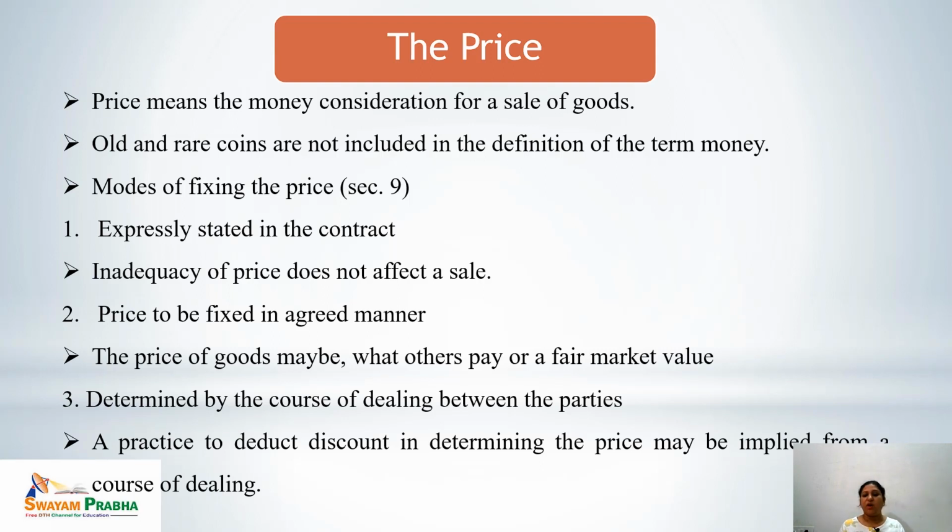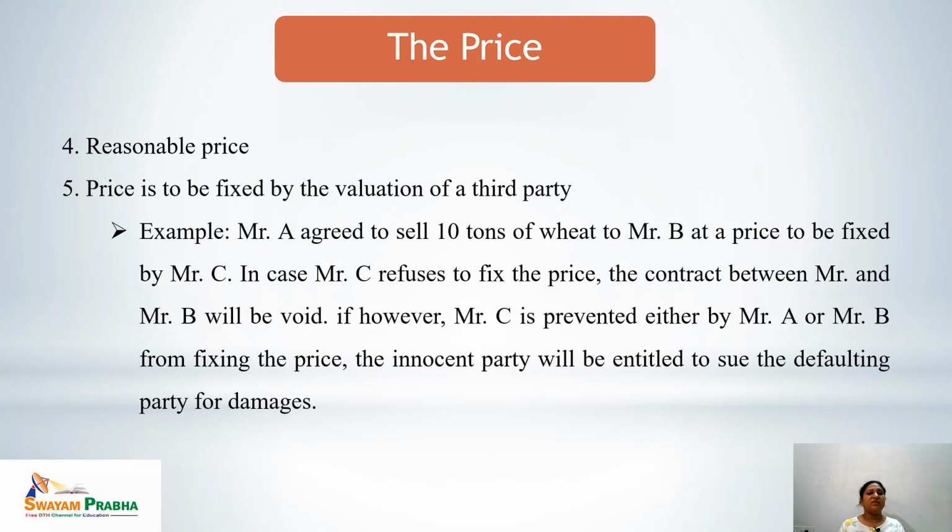There may be some discount options, there may be some trading options or any kind of options, if they are discussed by the parties while fixing the mode of the price, those are valid. Next is the reasonable price. The price must be a reasonable price. Reasonable means if similar types of goods are being purchased or sold, what would be the price for them? That is the reasonable price for a particular article.